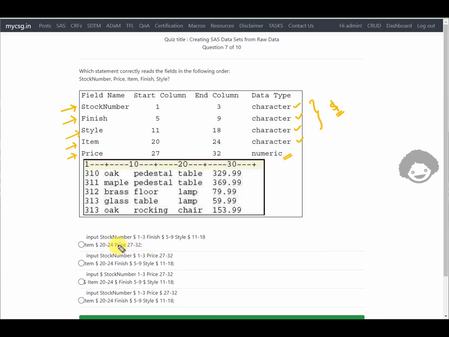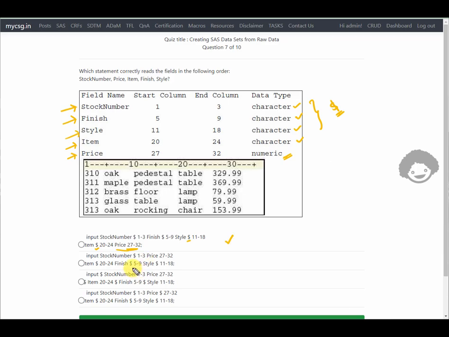For stock number, it has to be from 1 to 3. This is correct. And then finish is from 5 to 9. This is also correct. And then style, dollar as a character, from 11 to 18. This is also correct. The next one is item from 20 to 24. This is also correct, and here also the dollar sign is being used, which means character. And for price, as we have to read it as numeric, there shouldn't be any dollar sign. So this seems to be okay, but let us see the other options before we conclude.